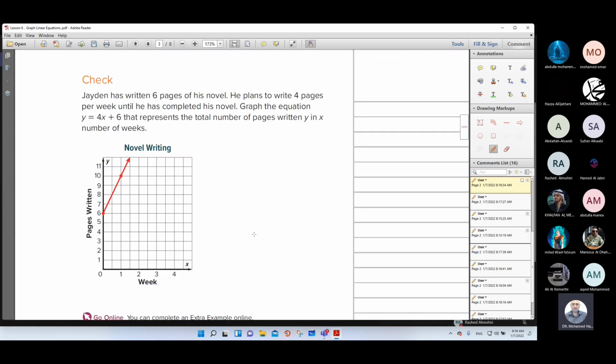In this example, Jaden has written 6 pages of his novel. He plans to write 4 pages per week until he has completed his novel. Graph the equation. We have this equation y equal 4x plus 6. That represents the total number of pages written y in x, number of weeks.